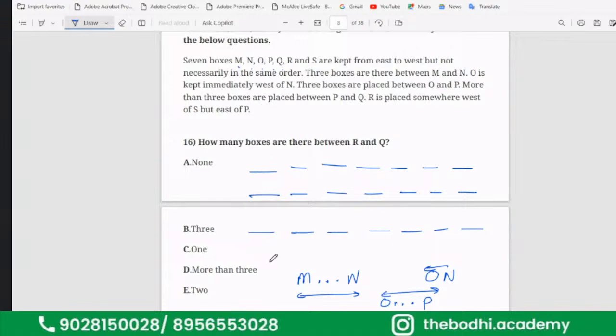Minimum is 4. So between P and Q, there are a minimum of 4 boxes placed. It could be more also.